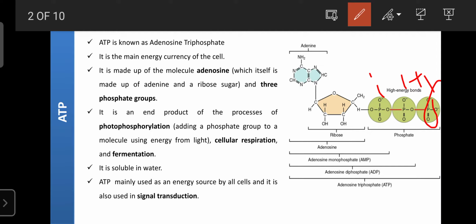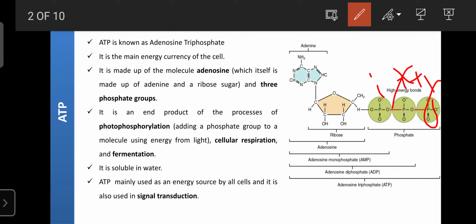Then the adenosine diphosphate can lose another molecule of phosphate, and then it becomes adenosine monophosphate, which is also known as AMP. It can also release energy. So like that, ATP, ADP, AMP, these are all energy containing compounds or molecules. Among the three, the richest one is considered to be ATP, that is adenosine triphosphate.